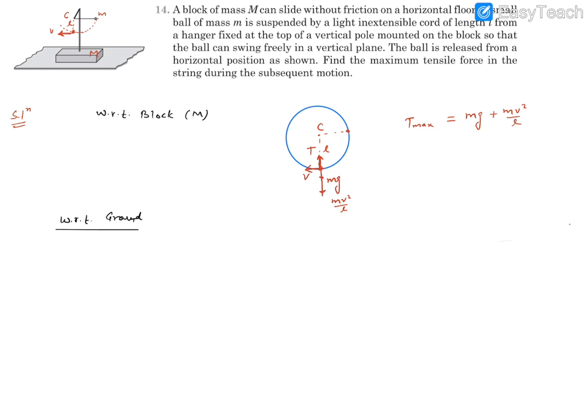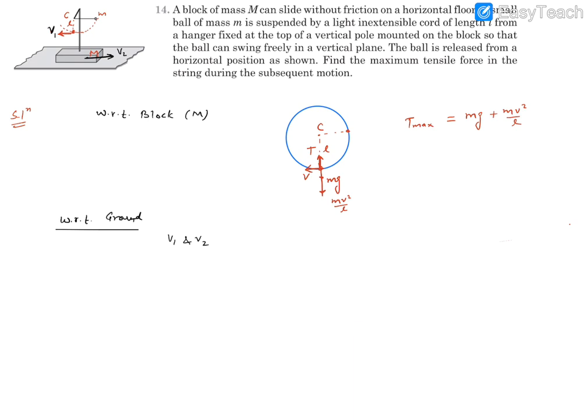Let's say that velocity is v1. I'm writing on the same picture. So this velocity is v1, and let's say this block moves in this direction with velocity v2. These v1 and v2 are velocities of ball and block respectively with respect to ground.